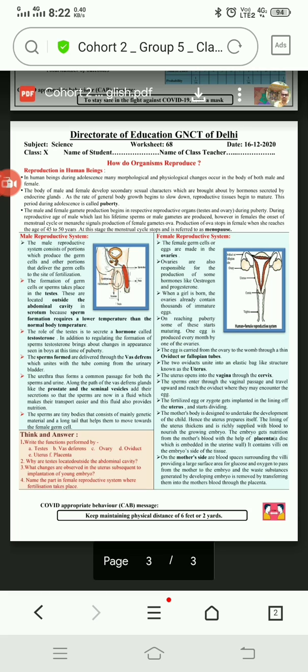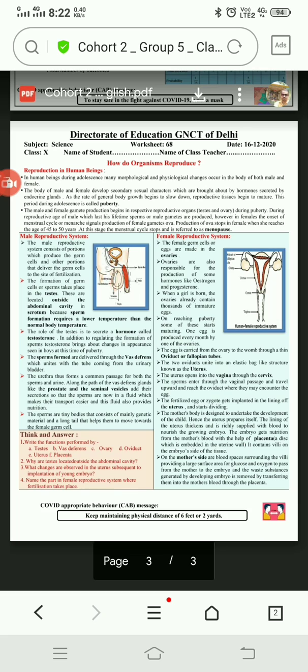So sperm will be released by the male in the female reproductive system, in the vagina, and from there, with the help of the tail, sperm will move from the vagina to the uterus, and they reach the fallopian tube, where they will contact the egg cell, which is released from the ovary. They communicate and fuse, and fertilize the egg. Now the fertilized egg will implant into the uterus.